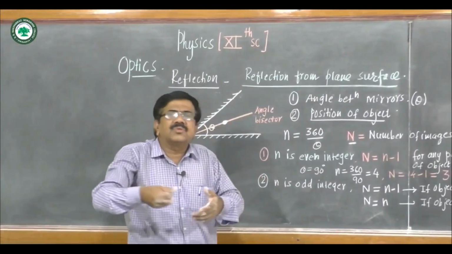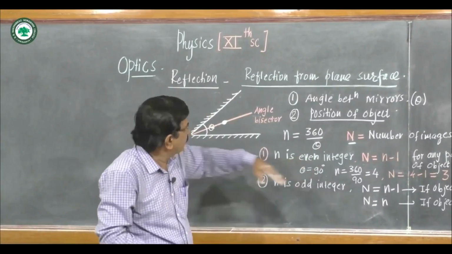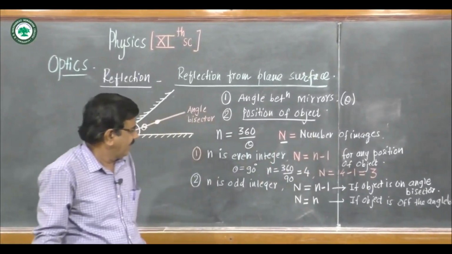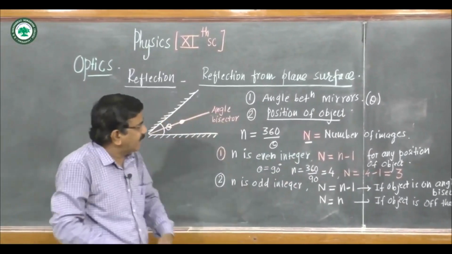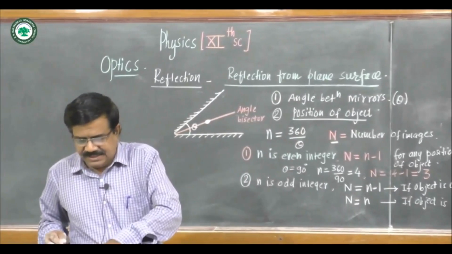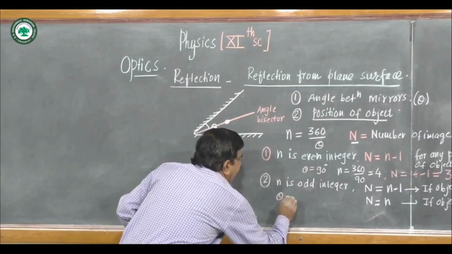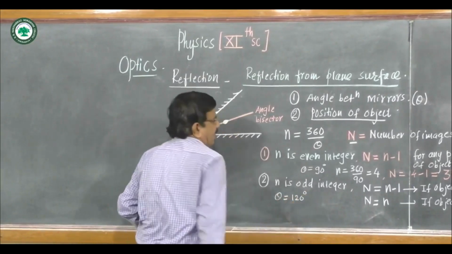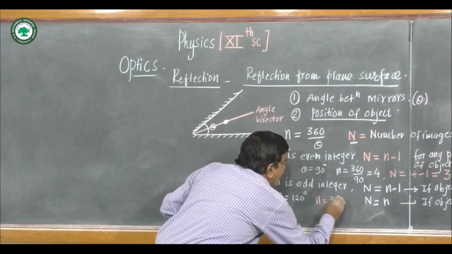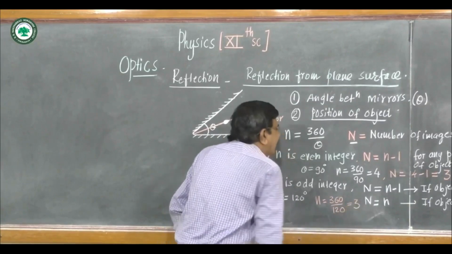So for an odd integer there are two cases. If the integer is odd and the object is exactly placed on the angle bisector, the number of images will be n minus 1. And if the object is not on the angle bisector, we call it off the angle bisector, the number of images will be n. For example, if theta is 120 degree, small n will be 360 upon 120, that is 3. 3 is an odd integer.